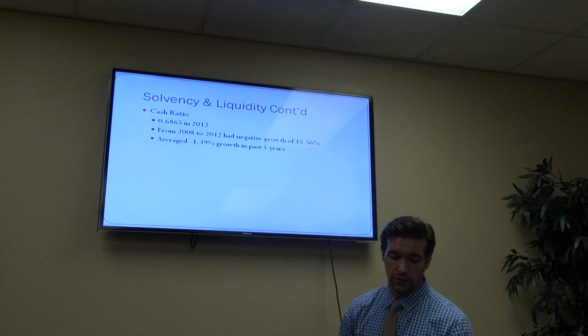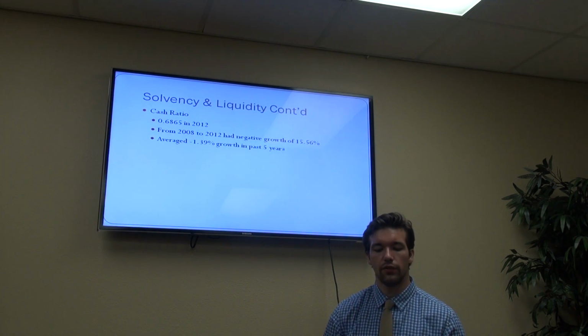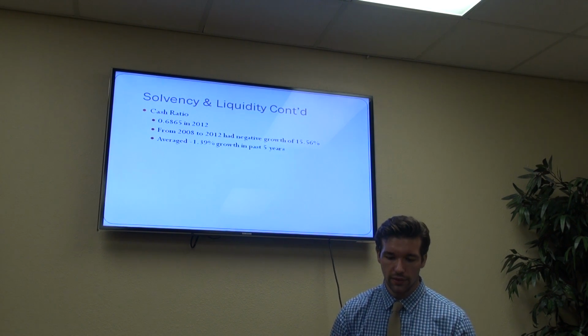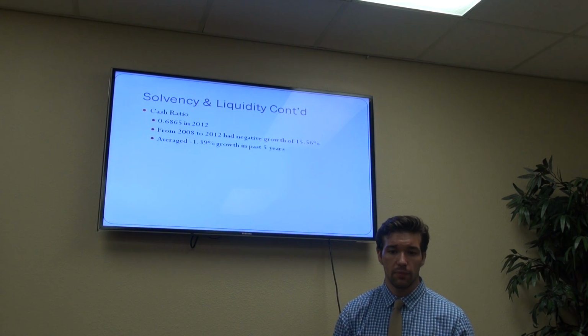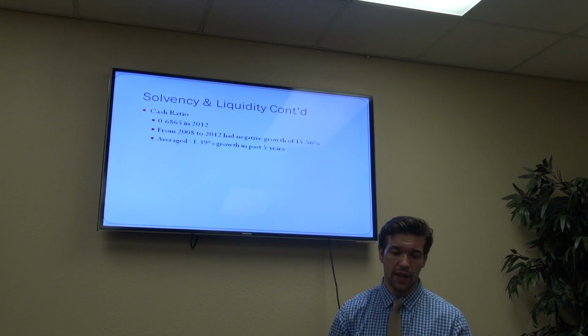Its cash ratio has been dropping over the past few years, which is counterindicative to the rest of the Dow 30 because of the high volatility of the economy these past few years. Many firms have been holding on to their cash, afraid to invest.